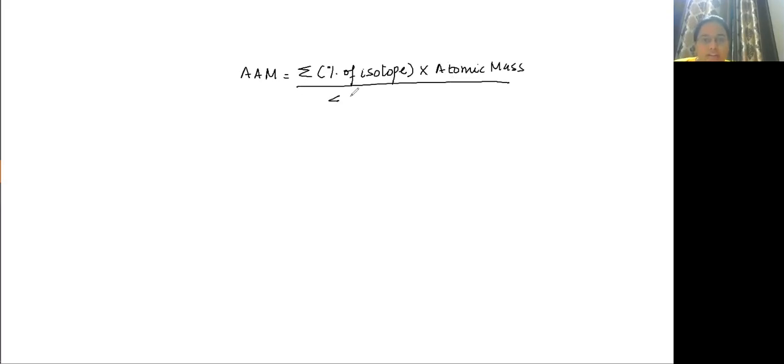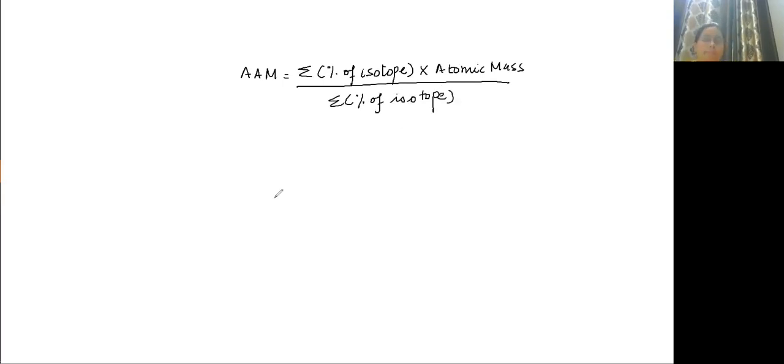How to calculate average atomic mass? Summation of relative abundance or percentage of isotopes multiplied by their atomic mass, divided by total percentage of isotopes.